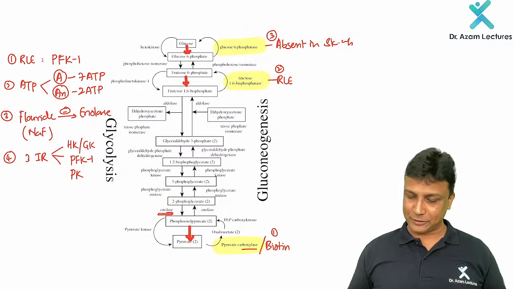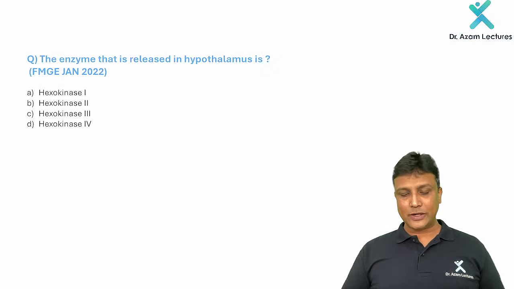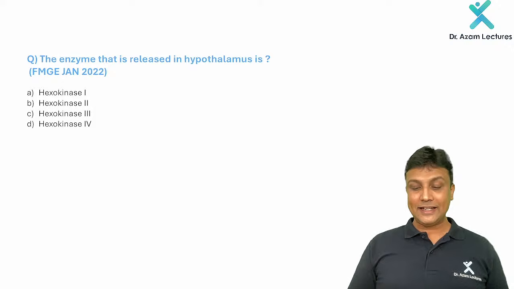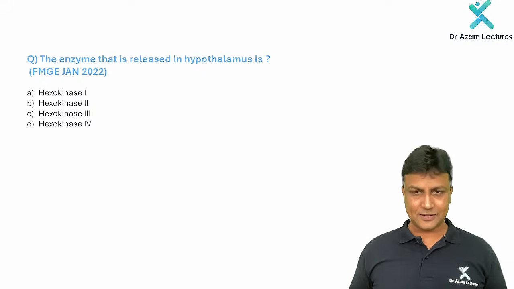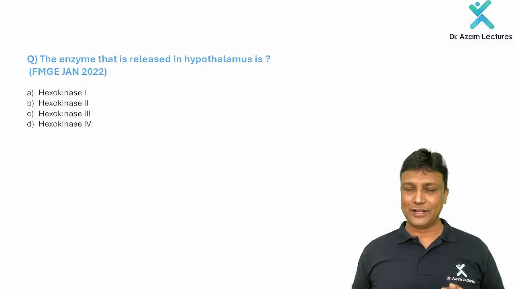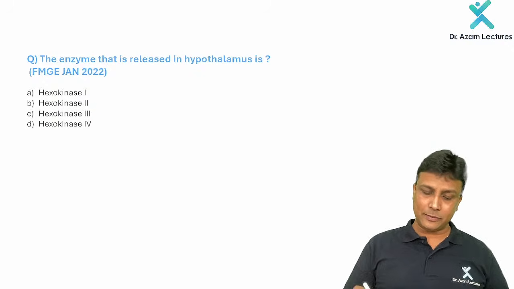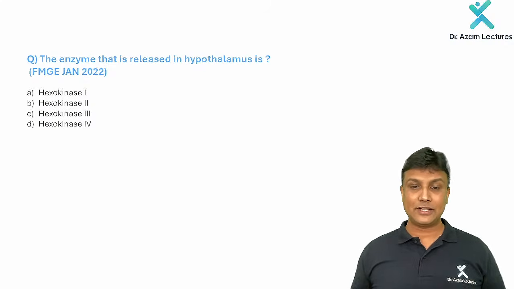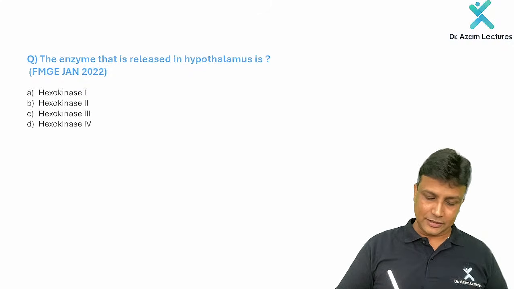Fine. Next one. So once you are done with this one here, the enzyme that is released in hypothalamus, see, this is like a bouncer question here. I mean to say you don't have to learn about this one in detail. Just remember which type of hexokinase will be released from hypothalamus, that is hexokinase 4.